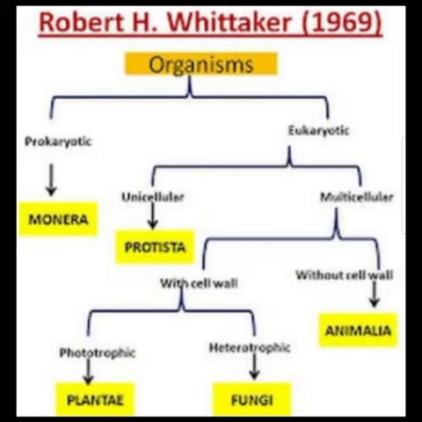In unicellular, there is only one kingdom, Protista. An example of Protista is Paramecium, which you have already studied in previous classes. Now multicellular have two kinds: one is with cell wall and another is without cell wall. With cell wall, there are autotrophs and heterotrophs. Without cell wall, there is only one, which is kingdom Animalia.